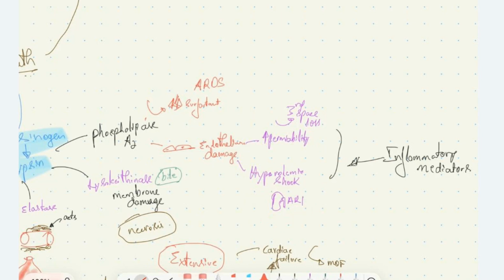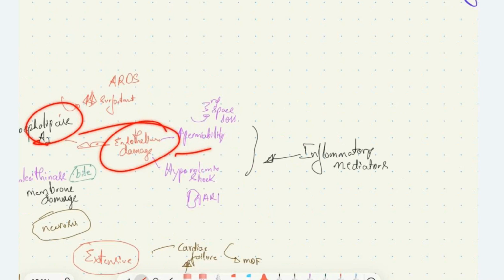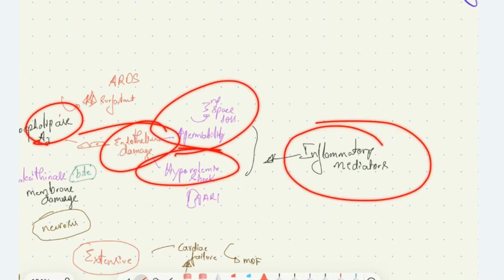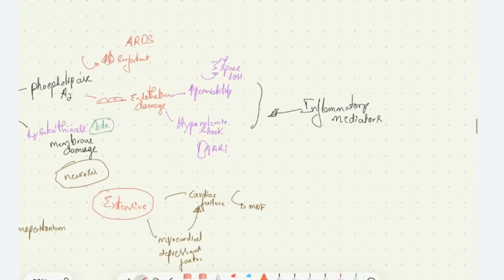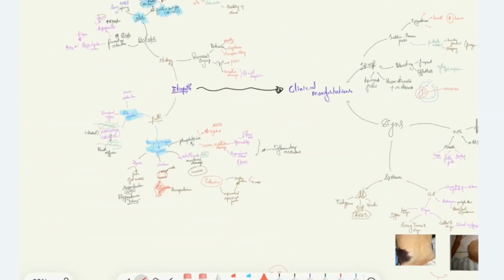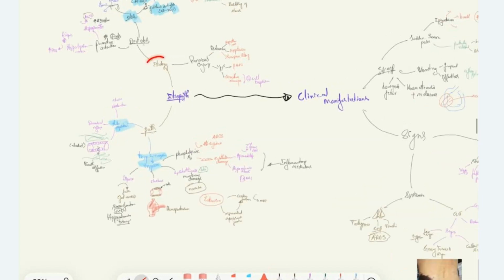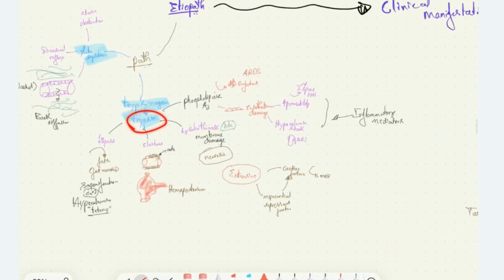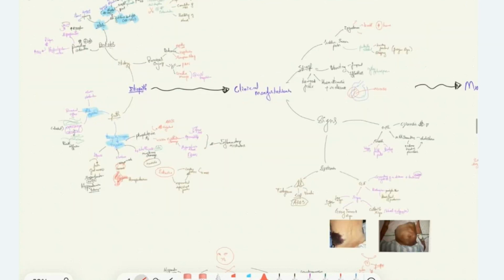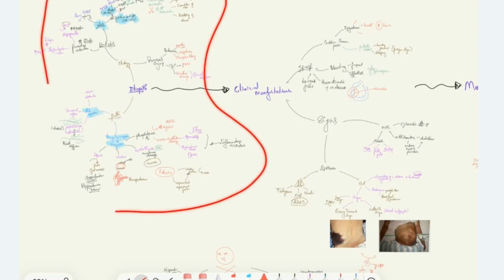Along with phospholipase causing endothelial damage, increased permeability, and hypovolemic shock, the inflammatory mediators which are secreted when the pancreas undergoes necrosis will cause increased permeability and third space loss. Hypovolemic shock is precipitated by these factors also. So we saw in pancreatitis, these etiologies will cause the activation of trypsinogen to trypsin. The trypsin again activates lipase, elastase, lysolecithinase, and phospholipase A2. This leads to damage of the structures, hypovolemic shock, pancreatic necrosis, pseudoaneurysm, and saponification with reduced calcium causing hypocalcemia. This is about the etiopathophysiology of acute pancreatitis.